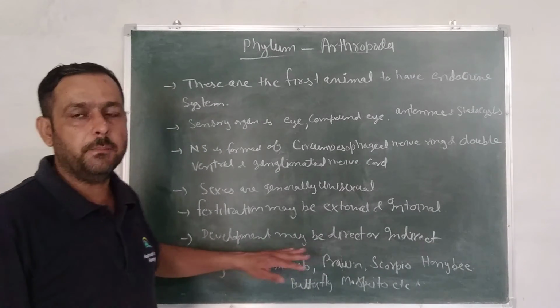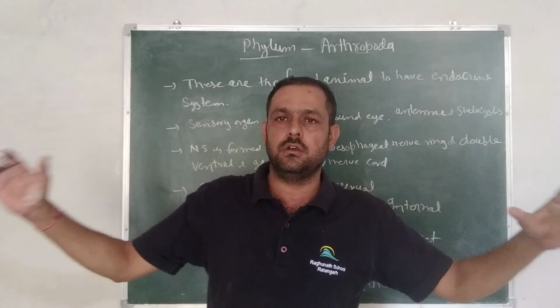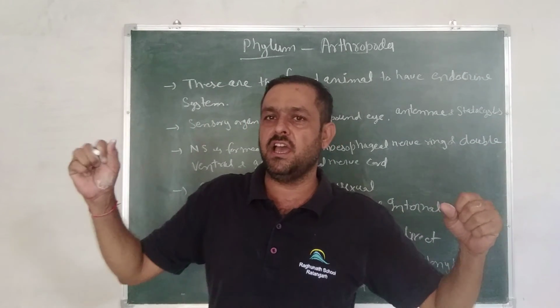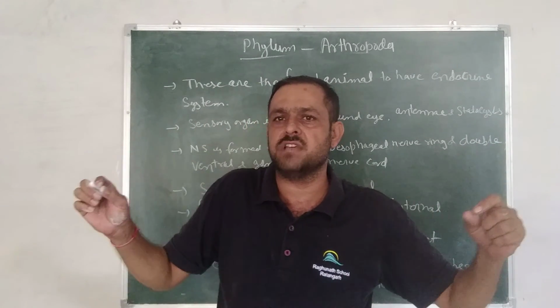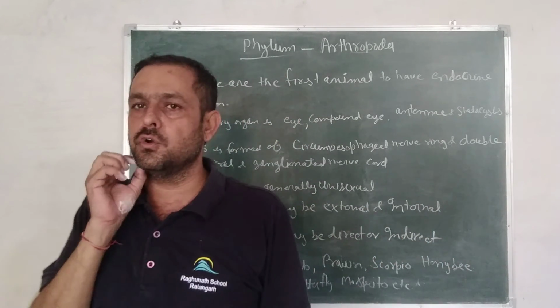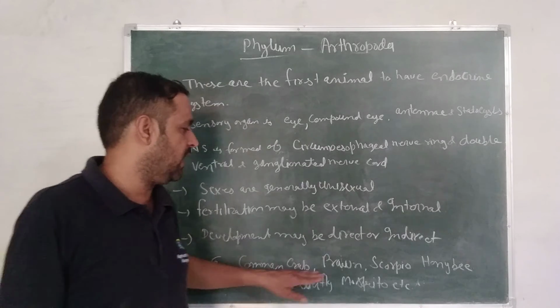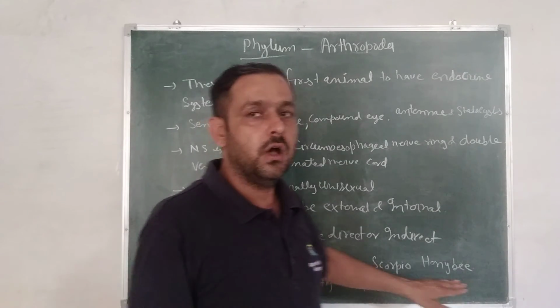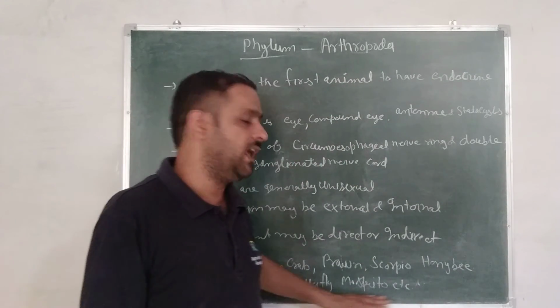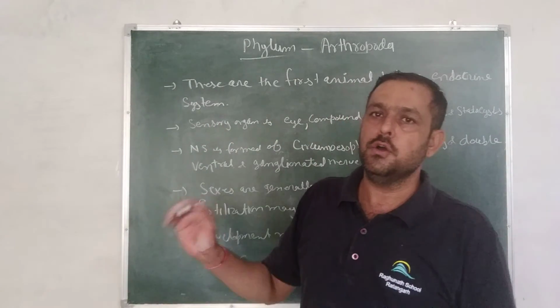The common examples of Arthropoda, as you can see around you, include all the small flying animals at the time of rainy season. Some common examples are common crab, prawn, scorpion, honeybee, butterfly and mosquito.